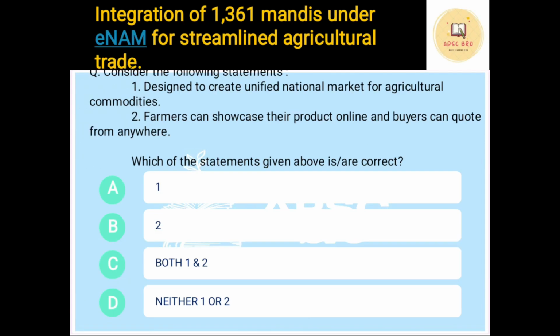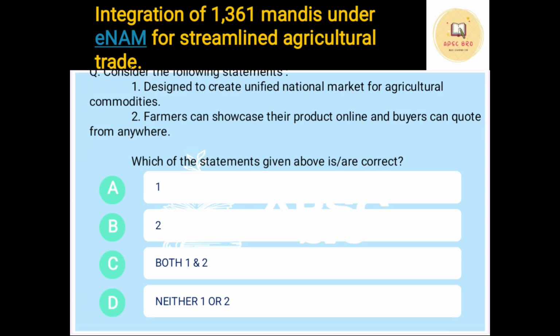Okay. Next thing, this year's budget gives that integration of 1361 mandis under ENAM, okay, for streamline agricultural trade. ENAM is an old scheme, we have got this through the years. So this year it is saying that it will integrate 1361 mandis. So there might be a question on ENAM. The question that we have framed for you is this.